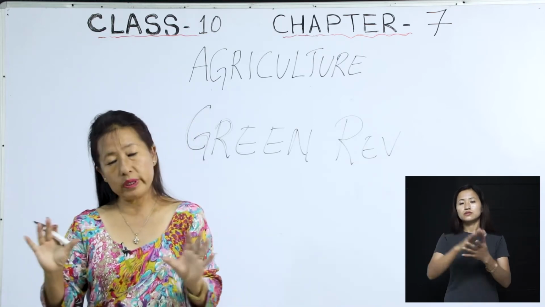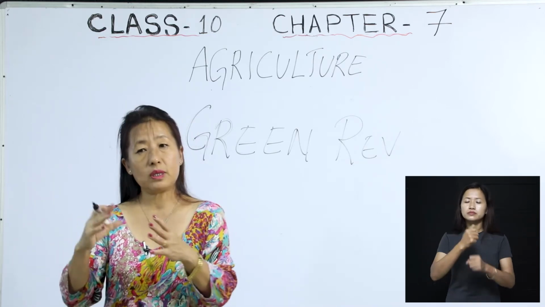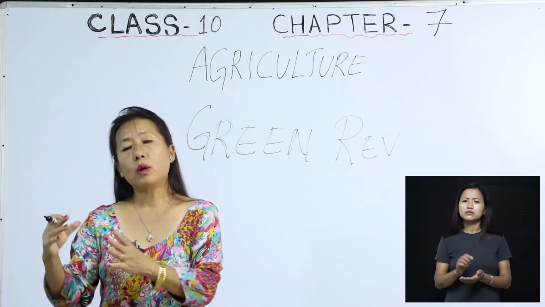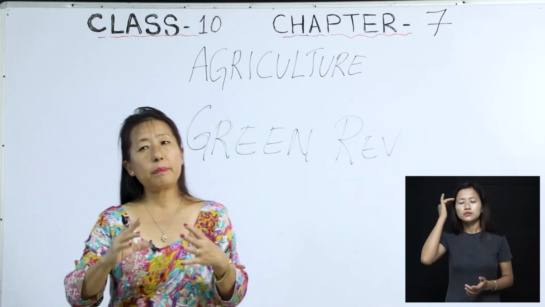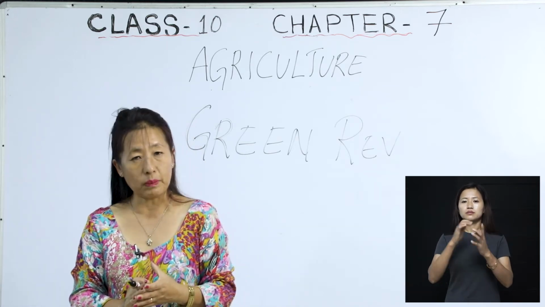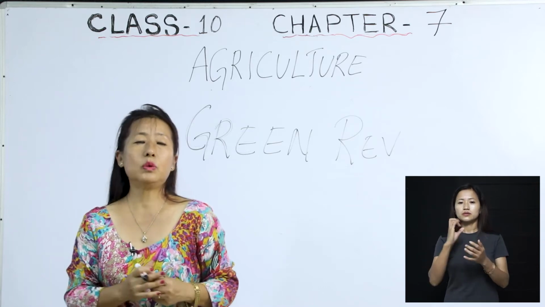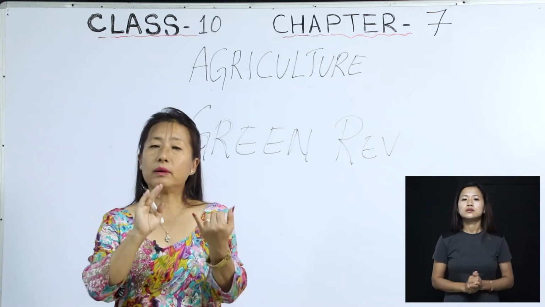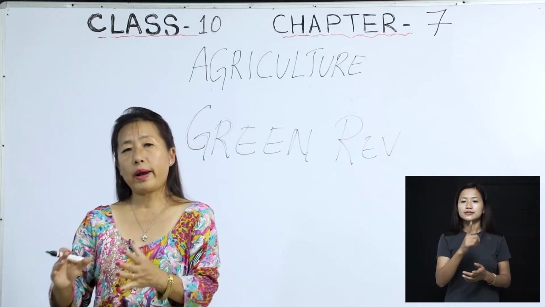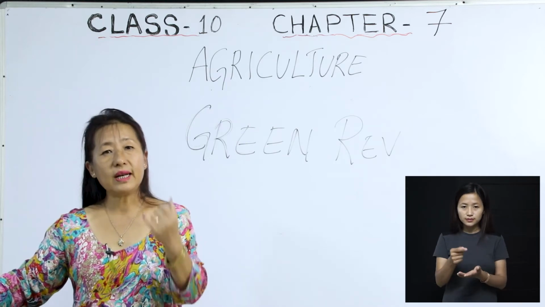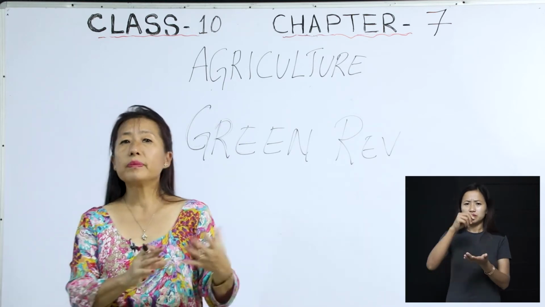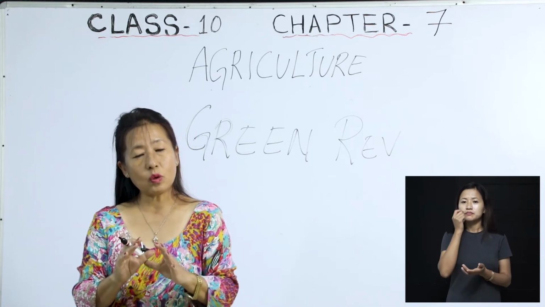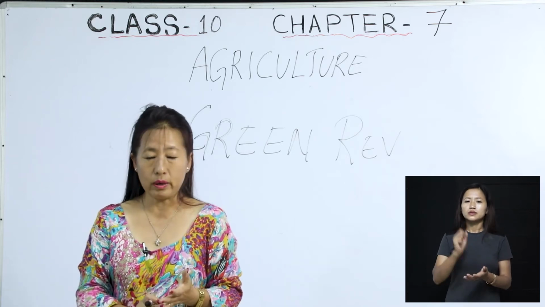And in India, we already went through the Green Revolution, because the Indian government wanted to protect the farmers. On top of that, they also know that agriculture is the backbone of India's economy. So to make sure of that, they introduced this Green Revolution, where better seeds, fertilizers, and manures are given so that the farmers will get a good harvest. So that is called the Green Revolution.